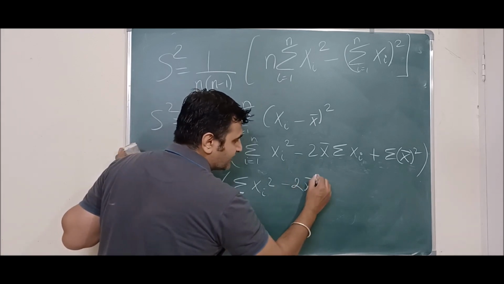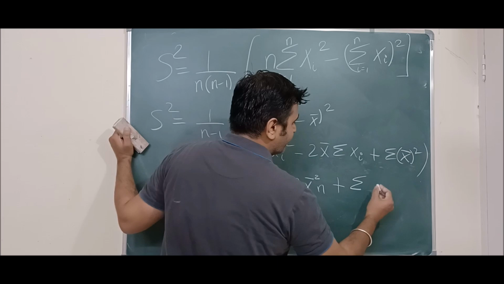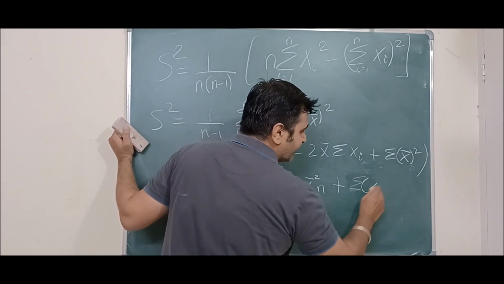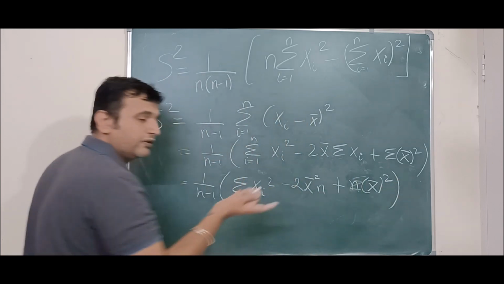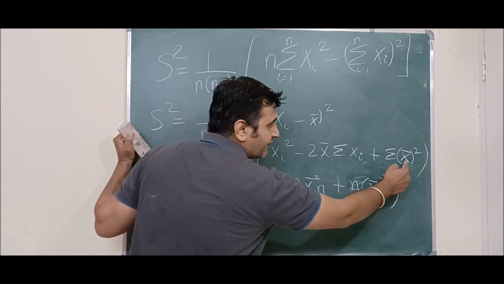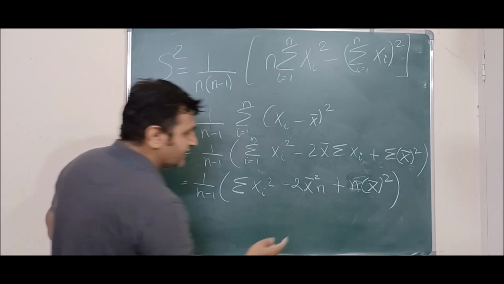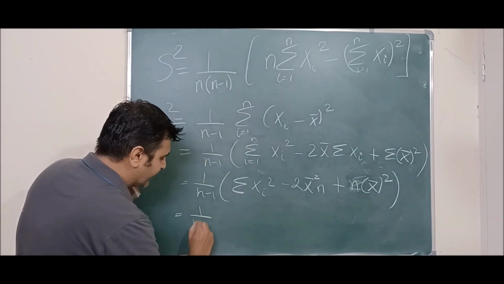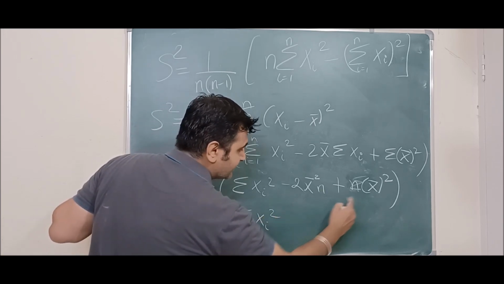So you have 2x bar square n, and this is what? This is nothing but summation of, again this x bar square will come outside, and summation of 1 is n, because i is going from 1 to n. Okay, so this is independent of i, so this will come outside. Summation of 1 is n. So what is this? This is nothing but 1 upon n minus 1 summation of xi square, and this is what?